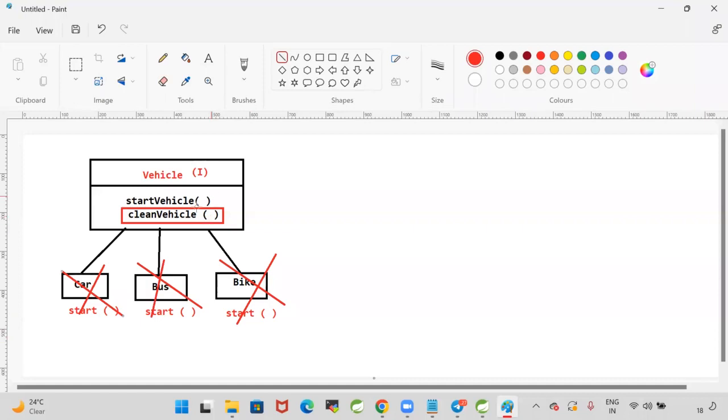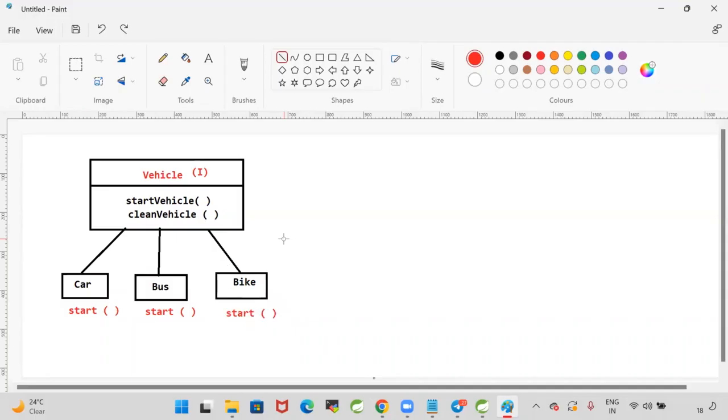They are implementing only one method. But today I have added a new method in the interface. As I have added a new method in the interface, my classes' compilation will fail. The reason is, when a class is implementing an interface, it needs to implement all the abstract methods of the interface. When I developed the car class and bike class, there was only one method called start vehicle.